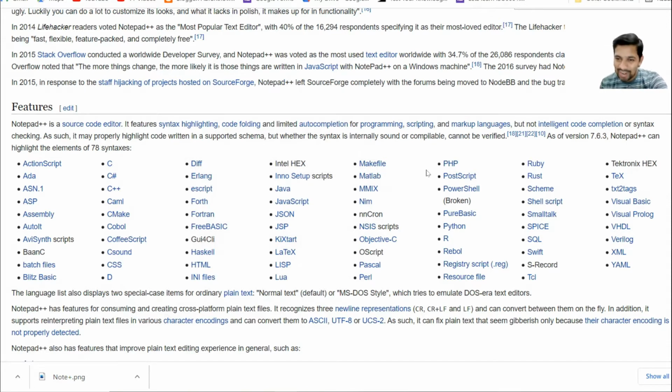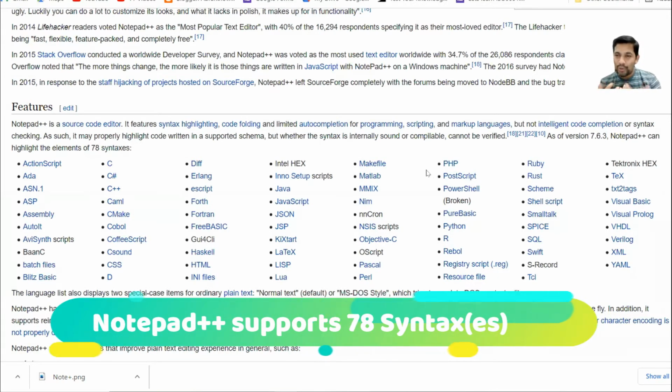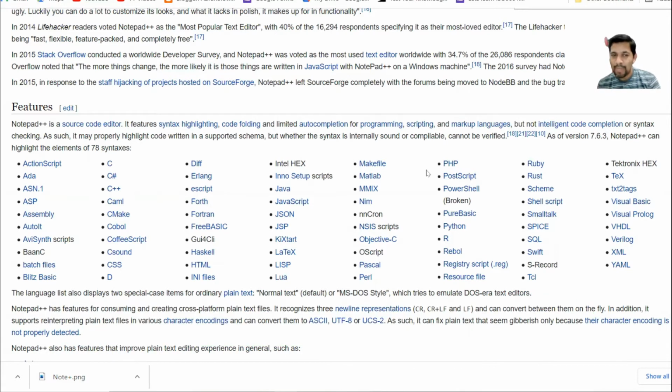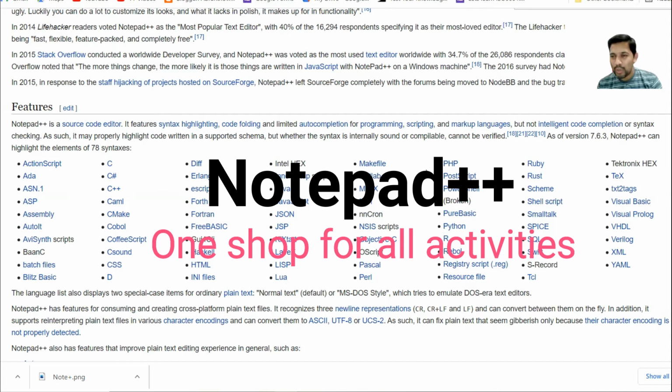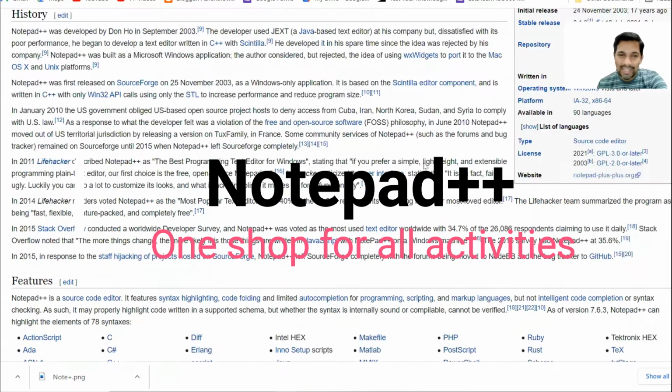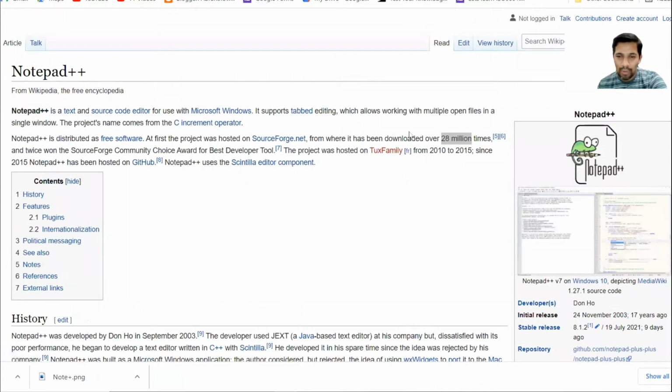You can just have an entry. For example, you're writing some sentence, and then you want to create a syntax, or a formula, or an expression, or you want to write code. All of these can be done with the help of Notepad++. Okay, let's go into a little more detail.